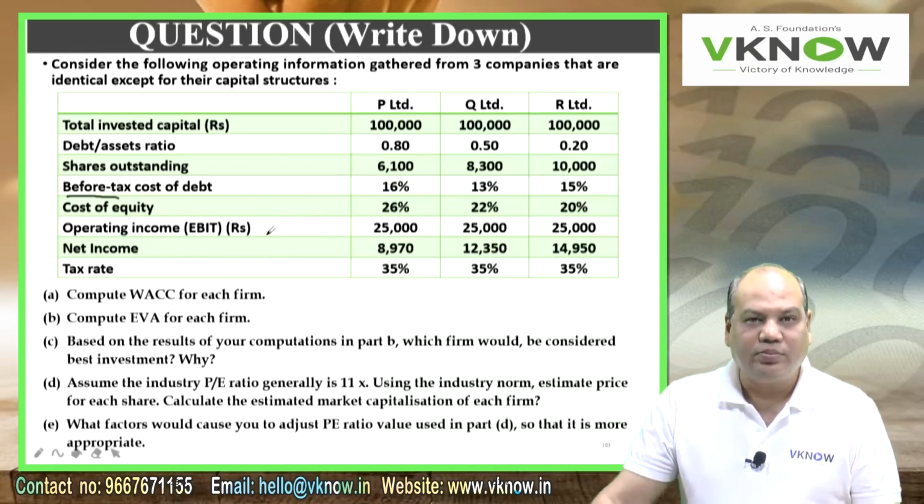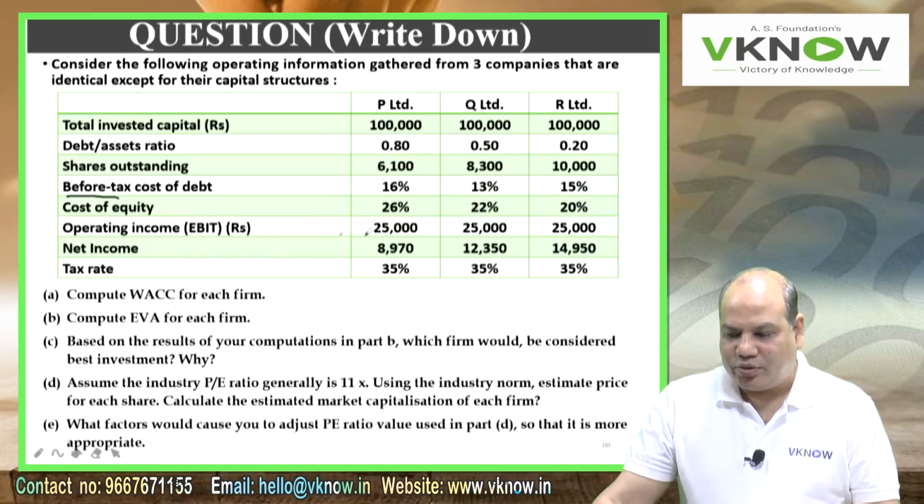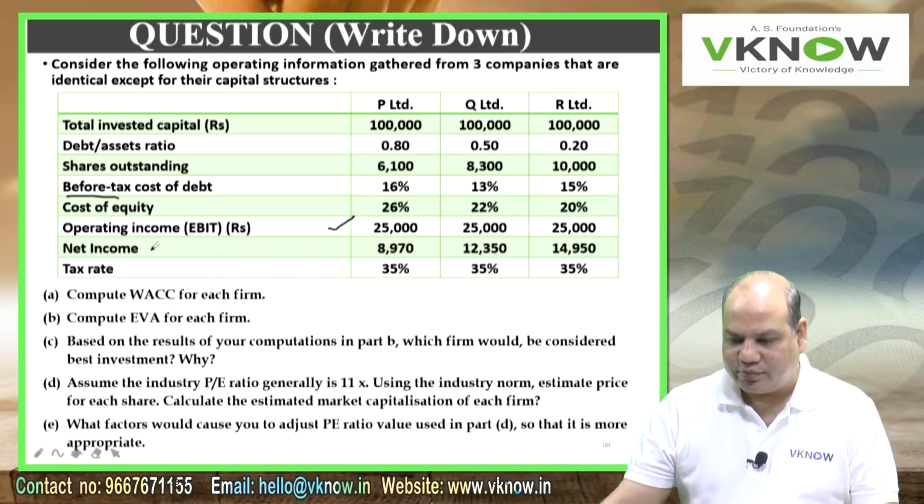Then operating income, EBIT, in rupees: 25,000, 25,000, 25,000. All three companies are the same. Net income: 8,970, 12,350, 14,950. That is your profit after tax. Net income means the final profit figure. And then tax rate: 35%, 35%, 35%.